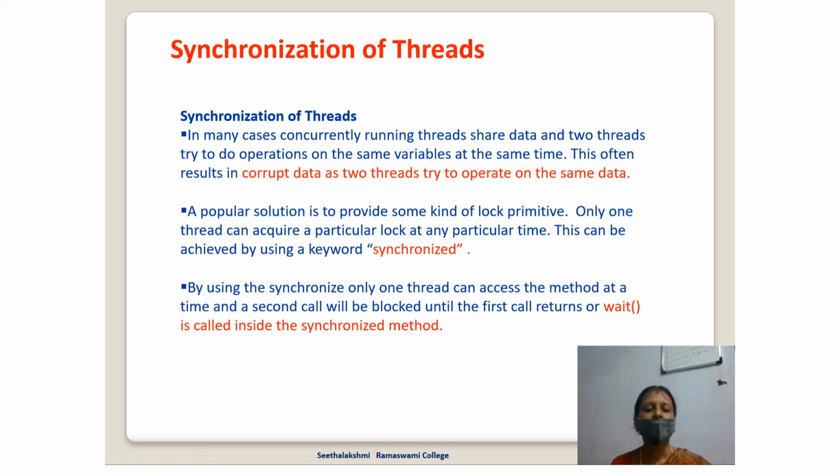Synchronization of threads. In many cases, concurrently running threads share data, and two threads try to do operations on the same variables at the same time. This often results in corruption of data, as the two threads or processes try to operate on the same data at the same time. A popular solution is to provide some kind of lock. Only one thread can hold a particular lock at any particular time. This can be achieved using the keyword synchronized. By using synchronized, only one thread can access the method at a time, and a second call will be blocked until the first call returns or wait is called inside the synchronized method.